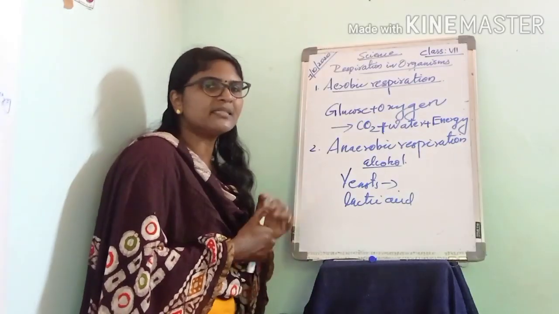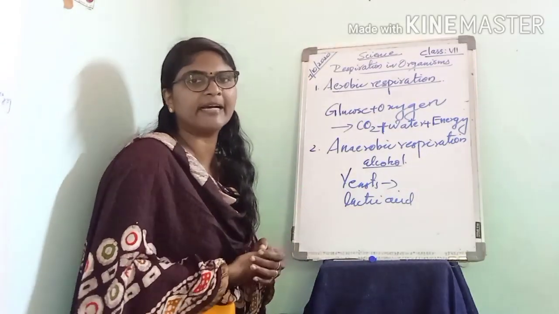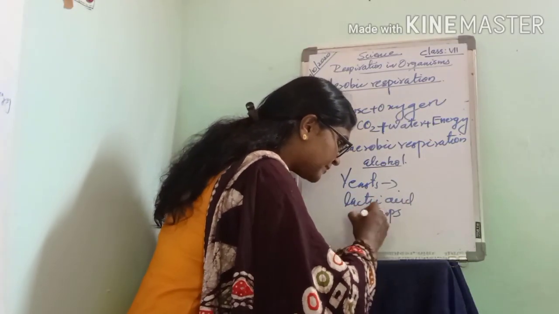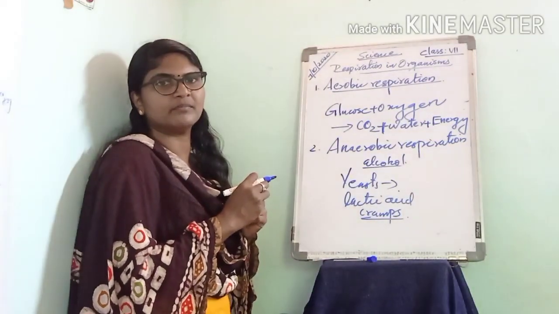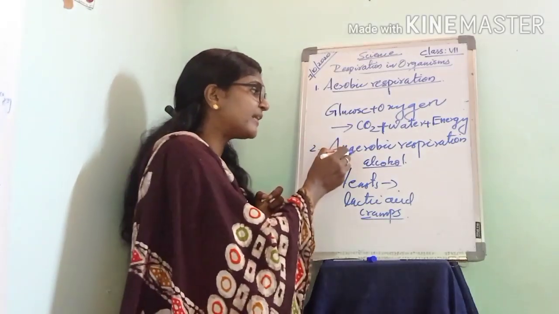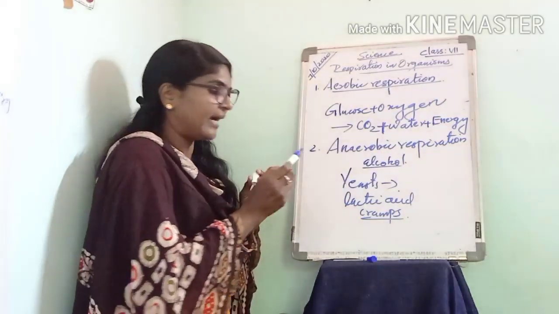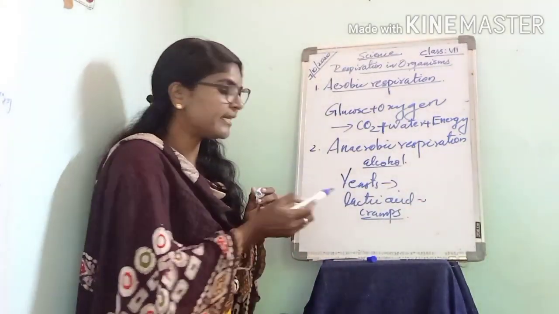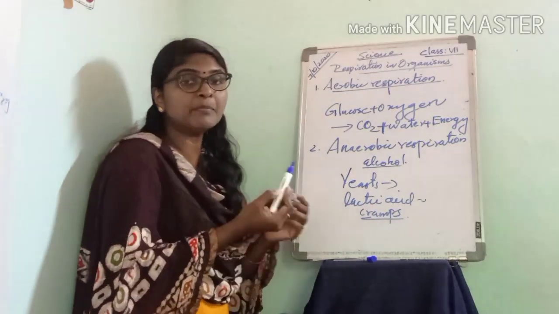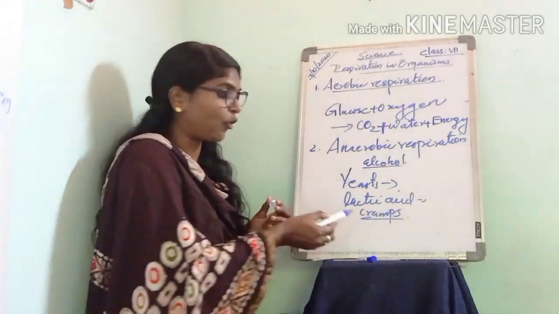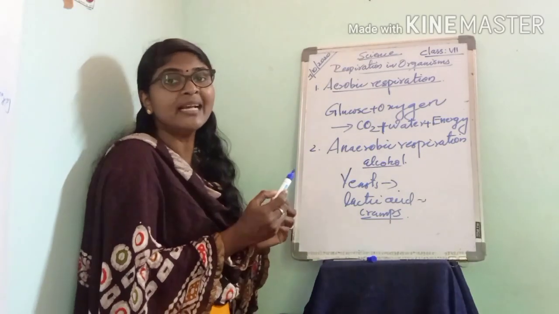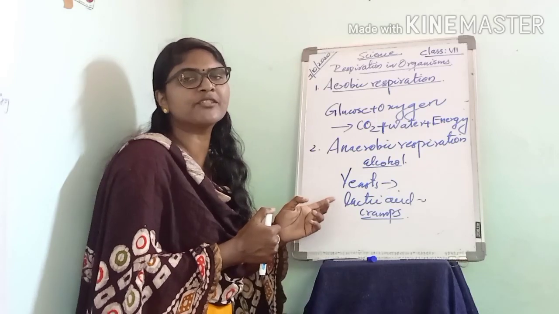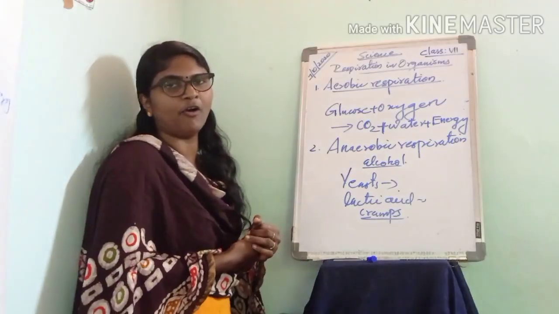The person develops cramps temporarily. Cramps means muscle contraction. When we respire anaerobically, the process produces lactic acid, and this leads the person to develop cramps temporarily. That is, the contraction of muscles occurs temporarily, and the person is forced to rest for a while.